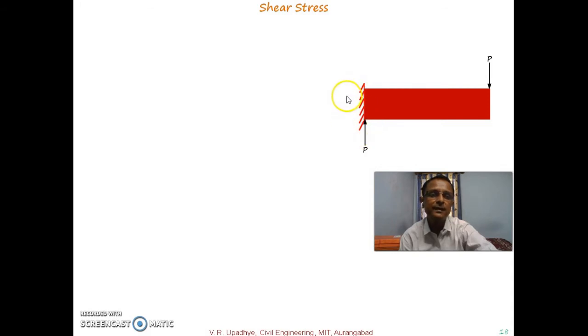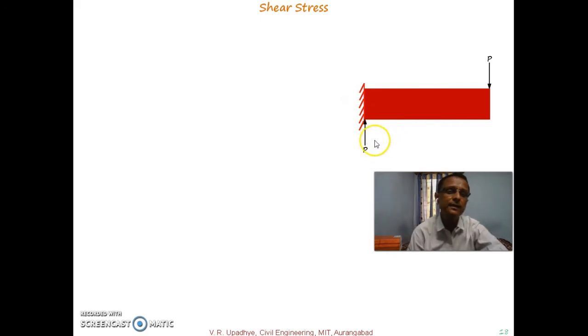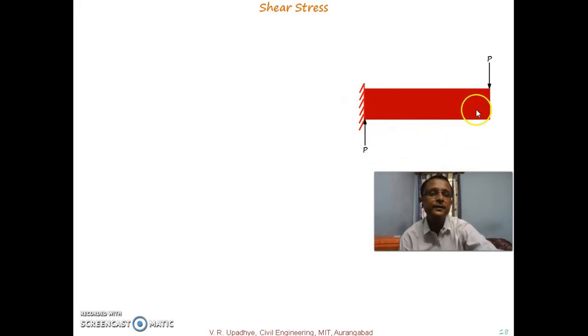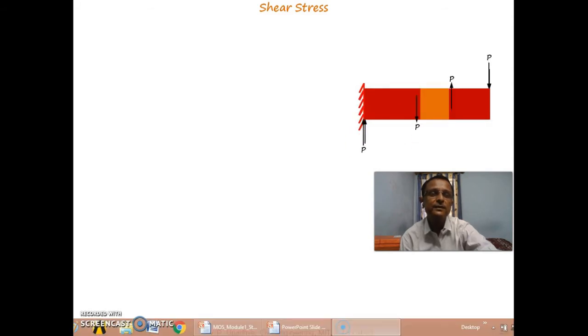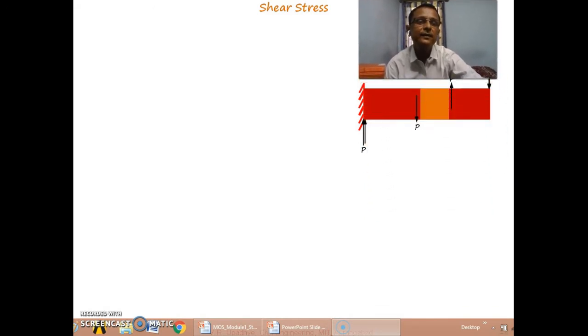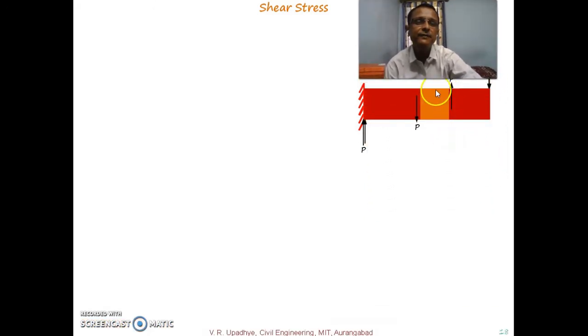In addition, there will be a moment as a reaction, but we are not discussing it now. So with these two external forces, the externally applied force and the externally applied reactive force, if we cut the cross section at this side and look at this segment of the complete beam, what will we have?